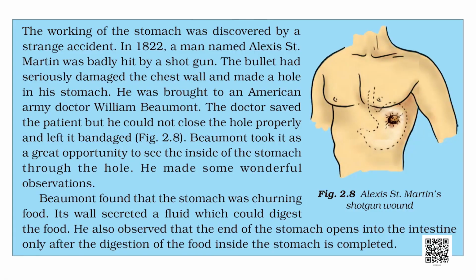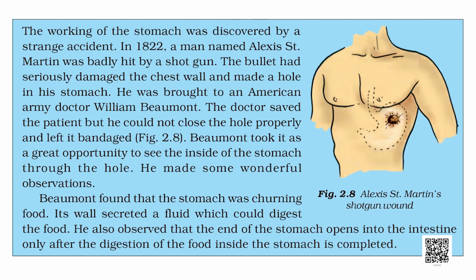Do you know, students, till 1822, we didn't know how our stomach functions. We had never seen a stomach till that time. But a strange incident happened. A man named Alexis Saint Martin was badly hit by a shotgun. He was hit in the stomach. The doctor treating him was an American army doctor, William Beaumont.